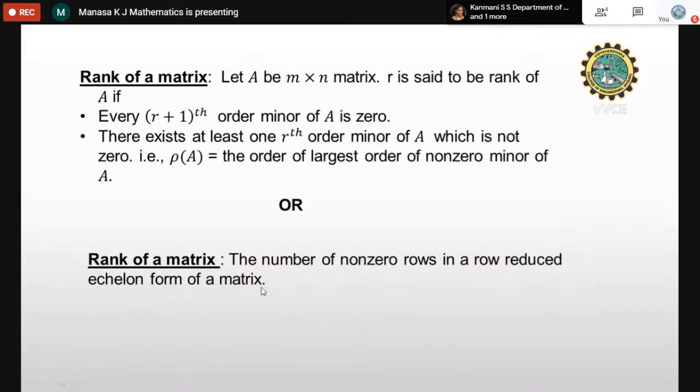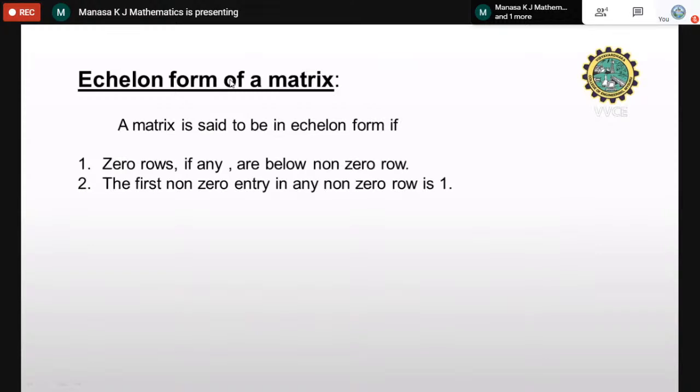Now, what is echelon form? This is echelon form. I'll give an example for that rank also. So this is echelon form of a matrix. The definition is a matrix is said to be in echelon form if any zero rows are below the non-zero rows. Okay, if we have any zero rows, we should shift them below the non-zero rows, to the last row. Actually, we have to shift them by using row operations.